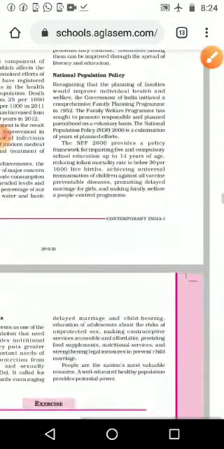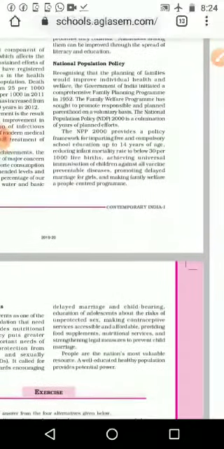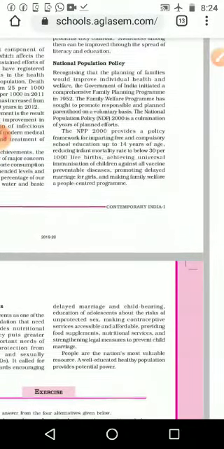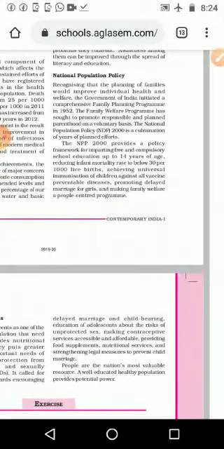Next one is the National Population Policy. You may get questions from this part when you appear for a general entrance exam after your studies, so just listen carefully. Recognizing that planning of families would improve individual health and welfare, the government of India initiated a comprehensive family planning program in 1952, just after independence.